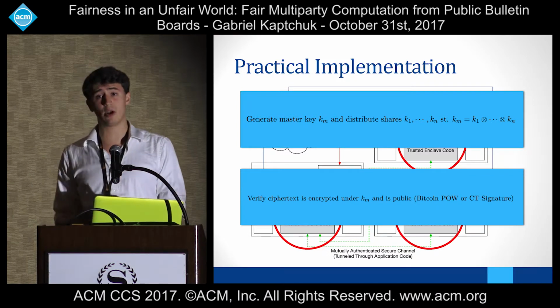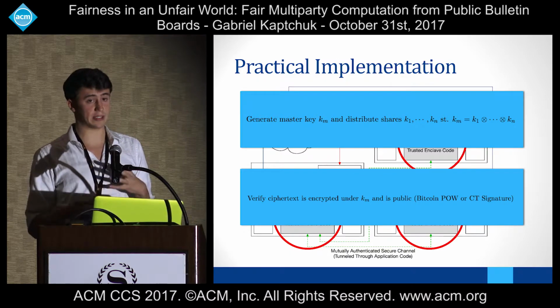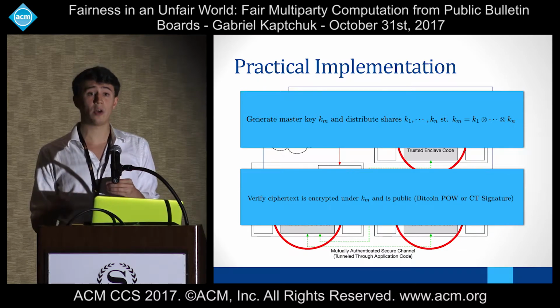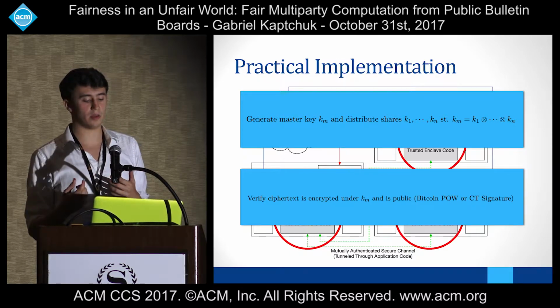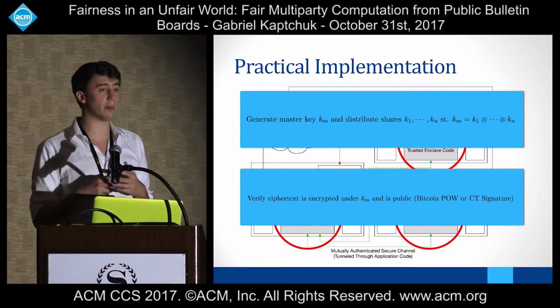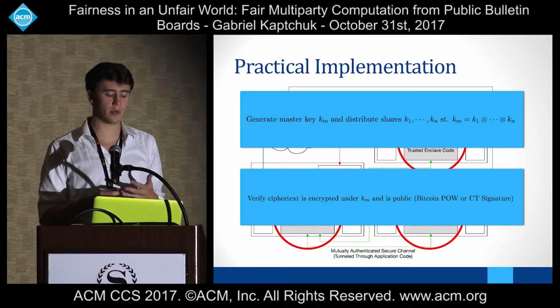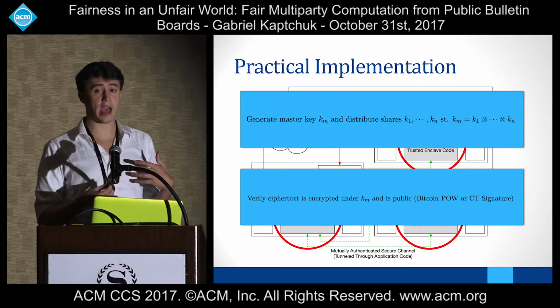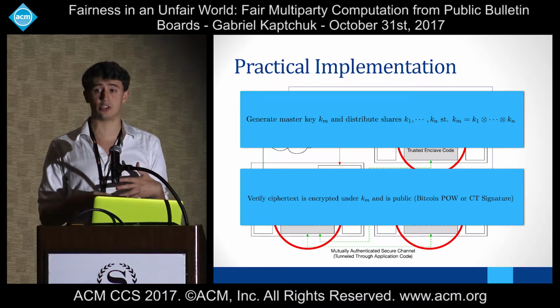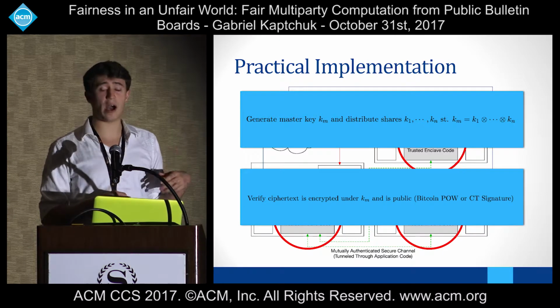And in the witness encryption example, we were able to do this basically using the witness encryption itself, in that it was able to decrypt when the proof of public availability was given to it. In this case, we don't have that. So what we're going to do is that the master key KM is going to be living inside each trusted enclave, and in the final round,